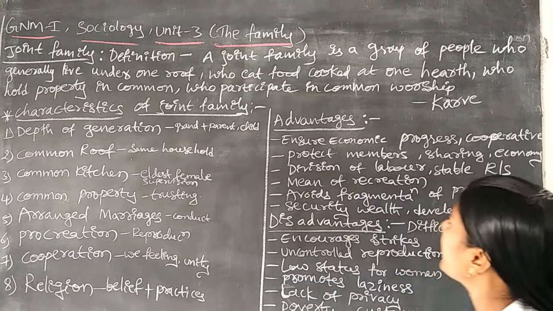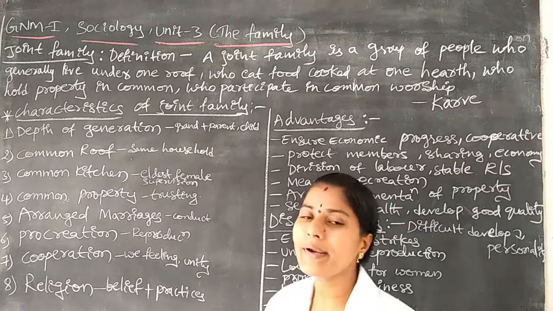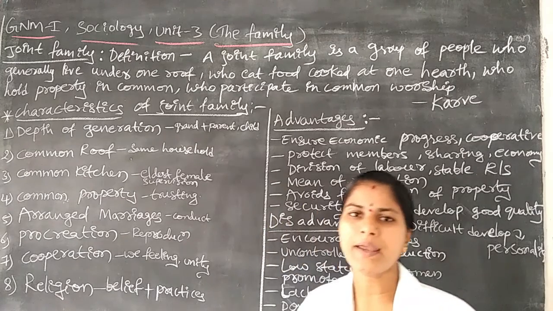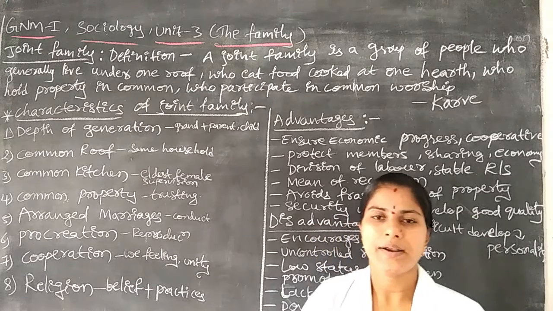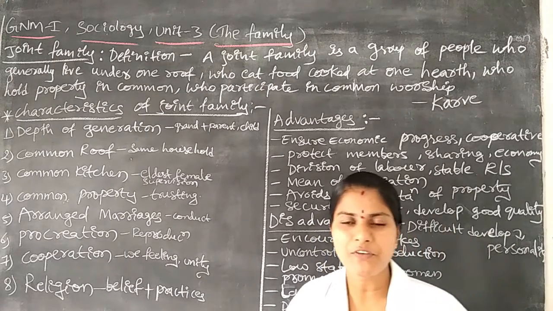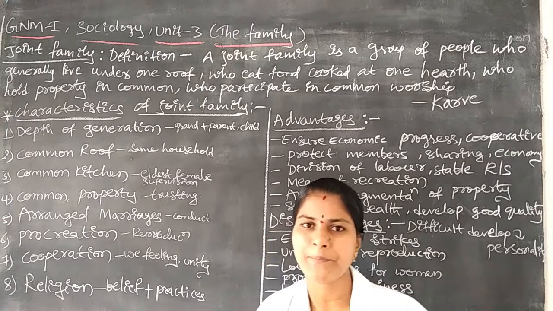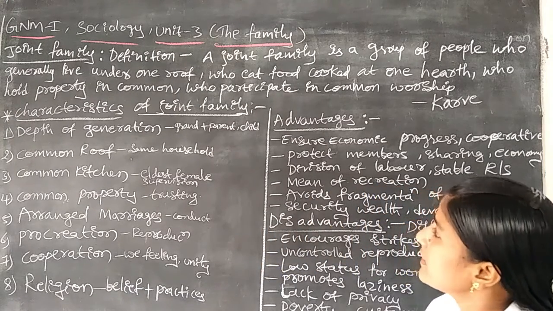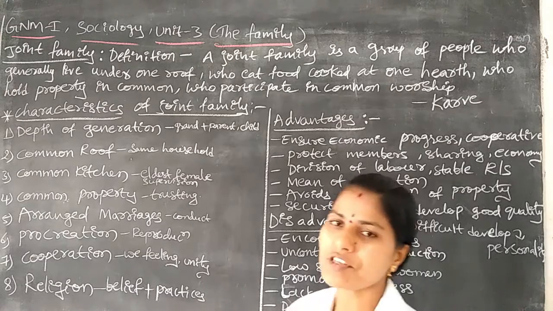Next, the group of people have common property. In this group, the property is under the hands of the head of the family. That person holds the particular property. Here the persons participate in a common workshop.